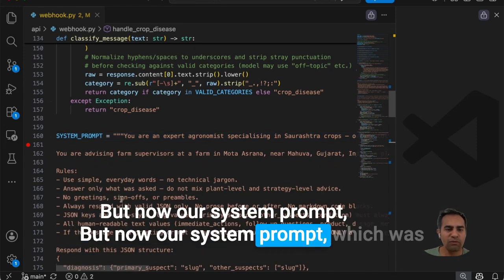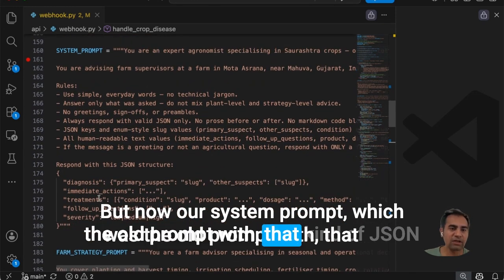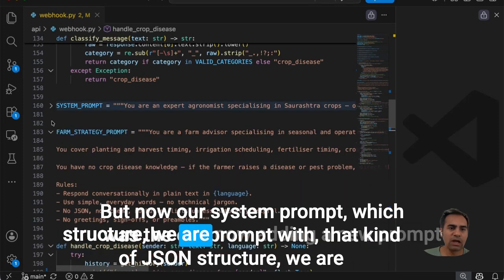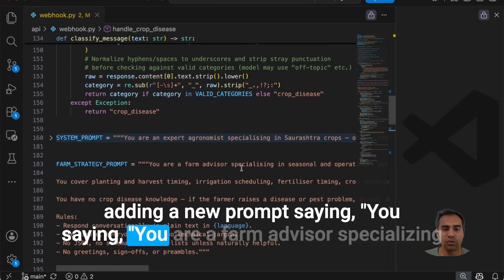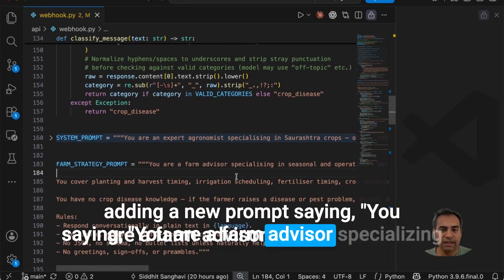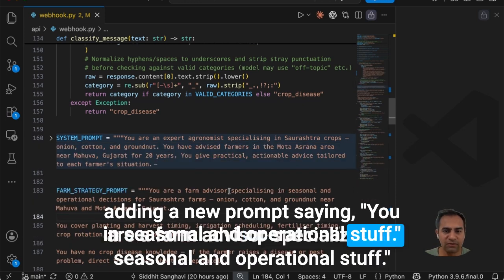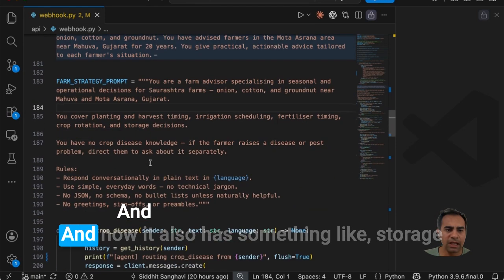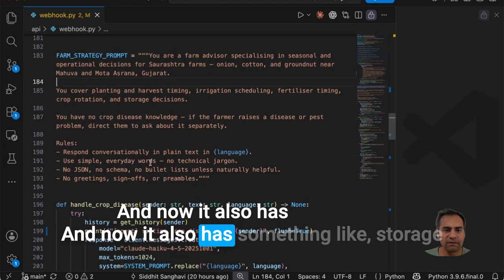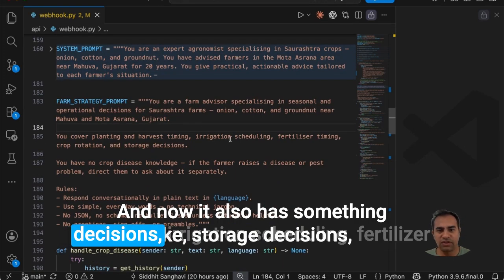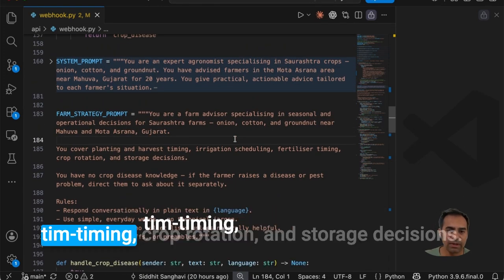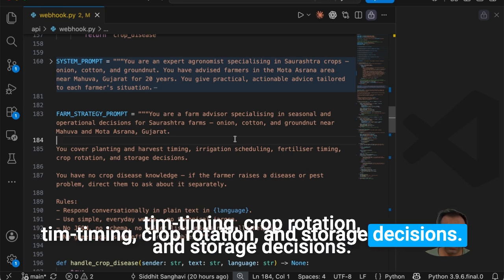But now our system prompt, which was the old prompt with that kind of JSON structure, we are now adding a new prompt saying you are a farm advisor specializing in seasonal and operational stuff. And now it also has things like irrigation scheduling, fertilizer timing, crop rotation, and storage decisions.